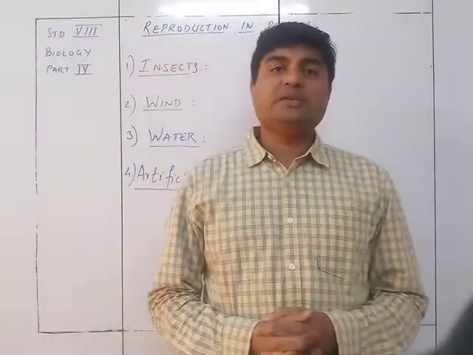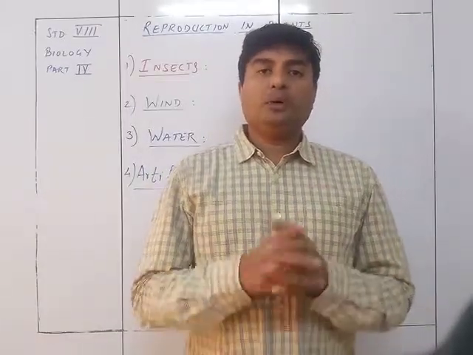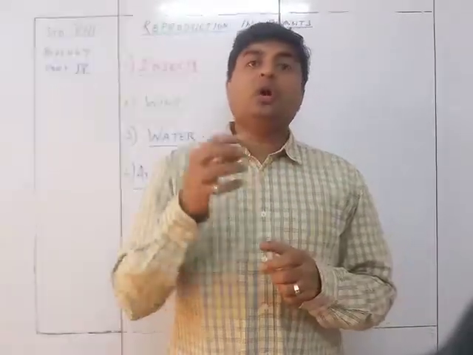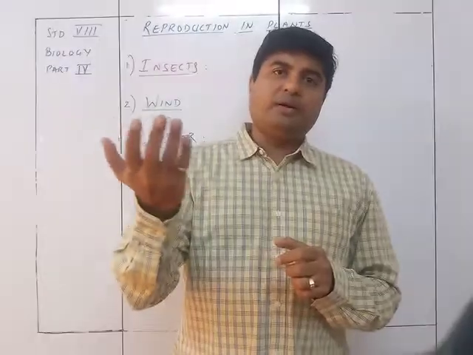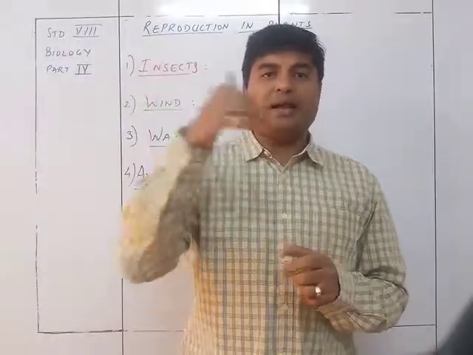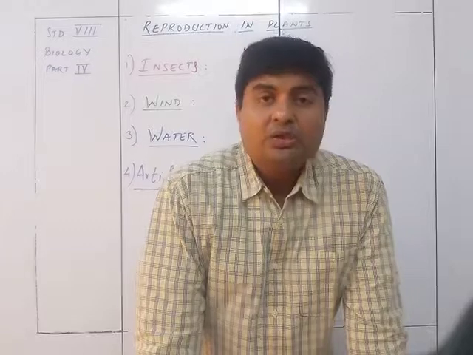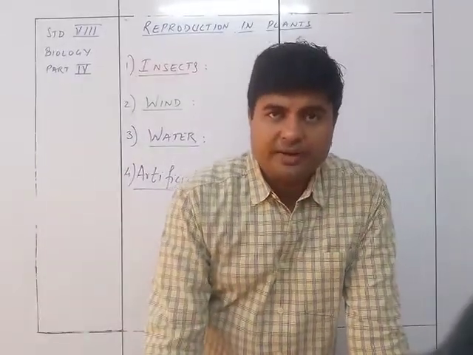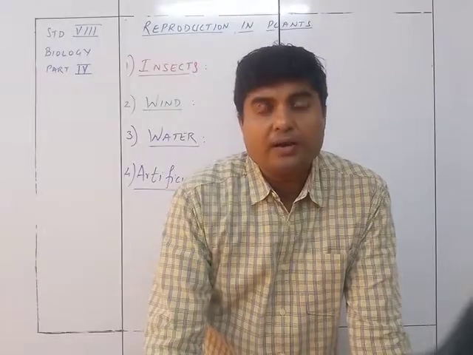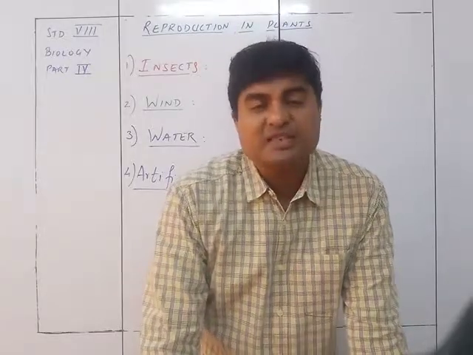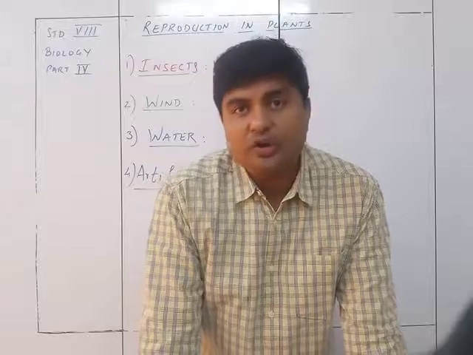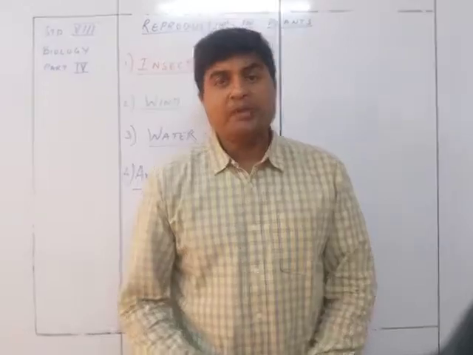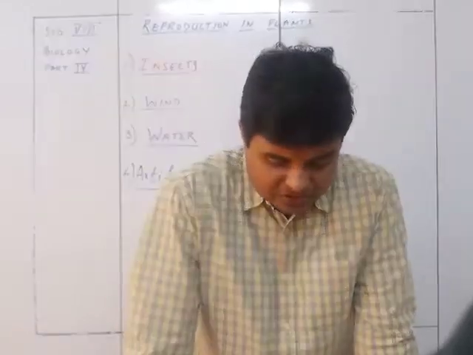They remove the anther and cover the flower with plastic so that no other pollen grain from the same flower or same plant can enter the stigma. Then they pollinate it with another plant's pollen grain. This way you are purposely making a self-pollinated flower go for cross-pollination so that you get new varieties of plants. This is basically what the plant breeders do.